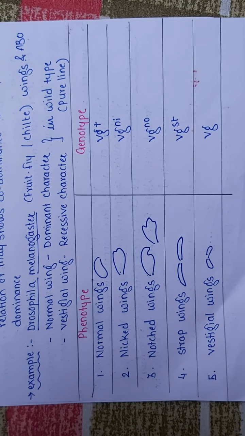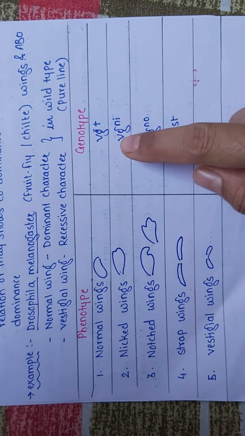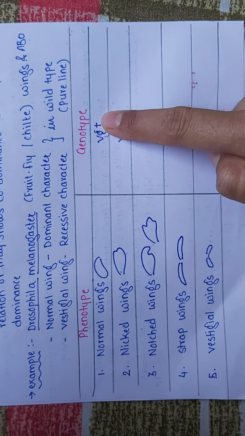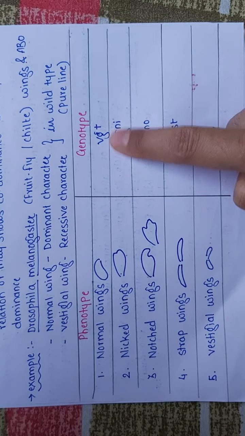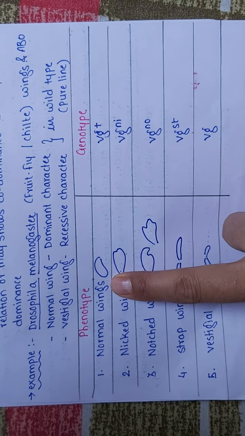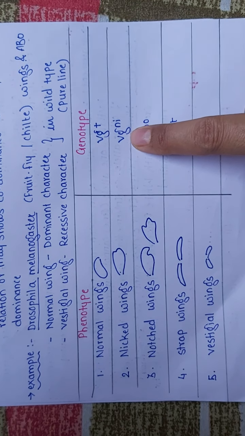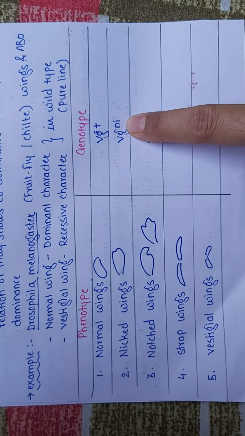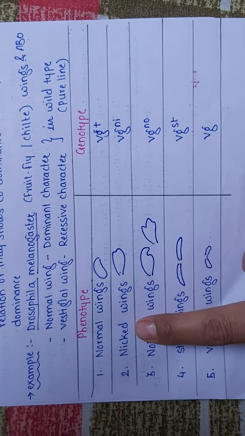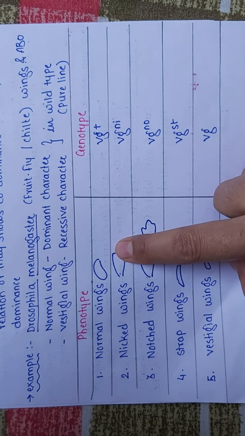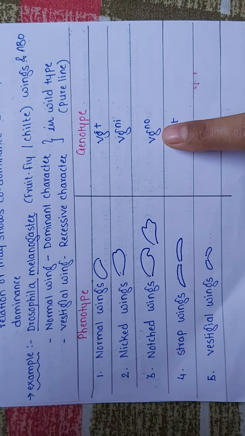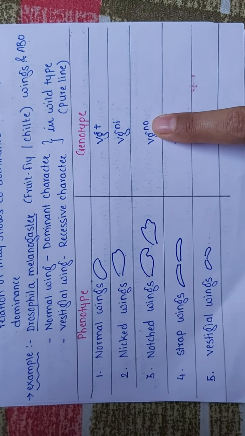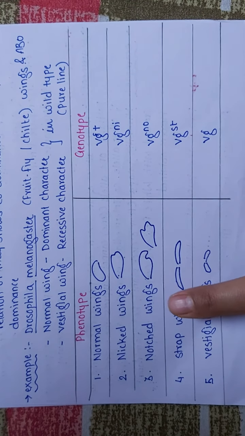For phenotype, they have given normal, with genotype VG plus. If the gene VG plus is present, the phenotype will be normal wings. If the gene is VG nicked, it represents nicked wings. Third, if the genotype is VG notched, then it is a notched wing.